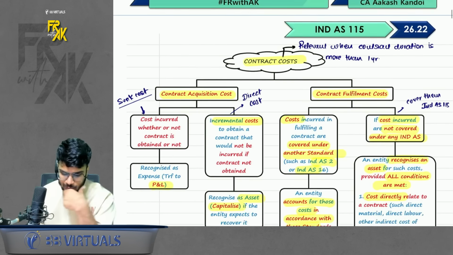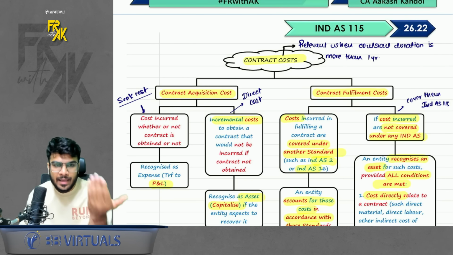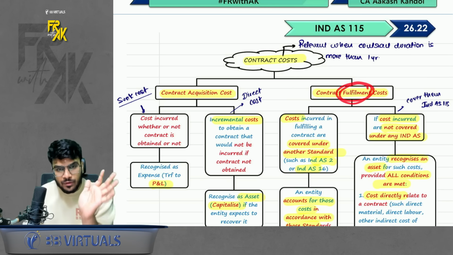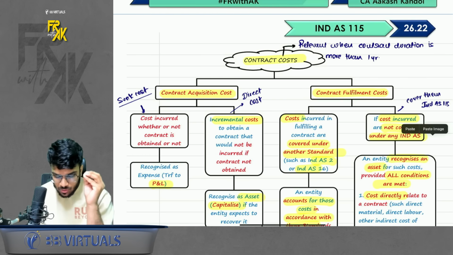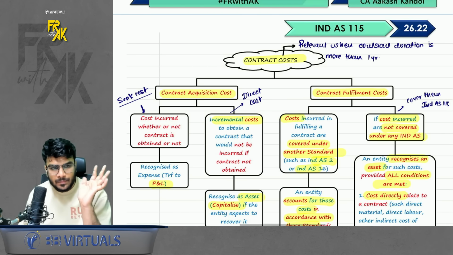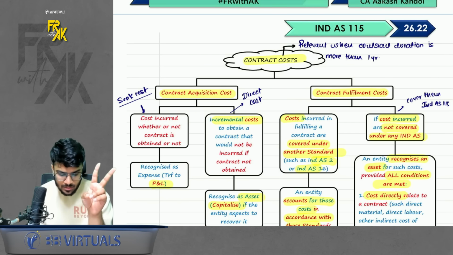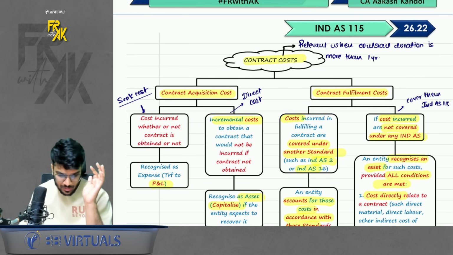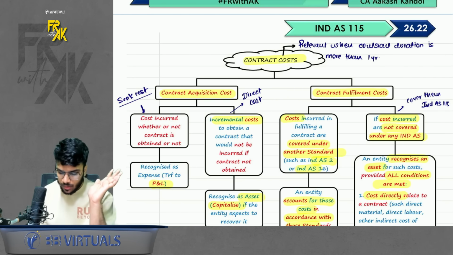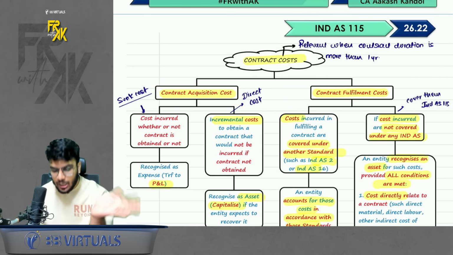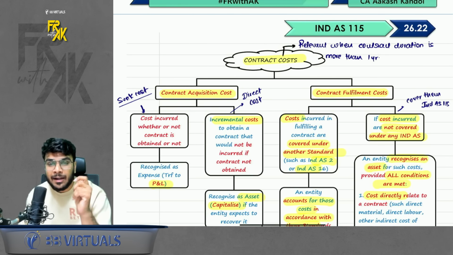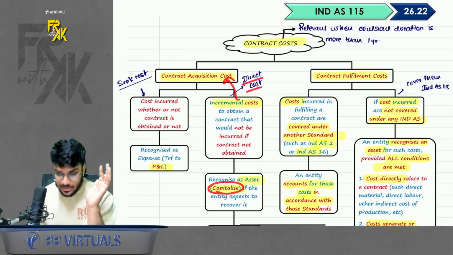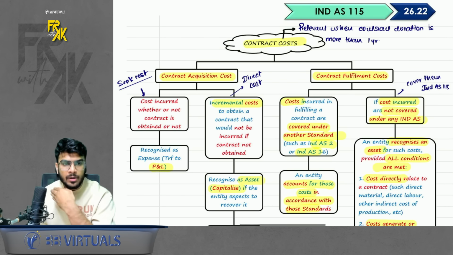Now how to account for this? It simply says that there are 2 types of cost: one is contract acquisition cost, one is contract fulfillment cost. What is the meaning of contract acquisition cost? Any cost which you pay to acquire the contract. In this also there are two types of cost. One is sunk cost. You incur the cost, you might get the contract, you might not get the contract. So sunk cost, transfer to P&L simply. If it is a direct cost, that means any cost which you incur to acquire the contract and it is directly attributable, that means you incurred this cost only because of this contract, in that case you will capitalize the cost and book across the period of contract.